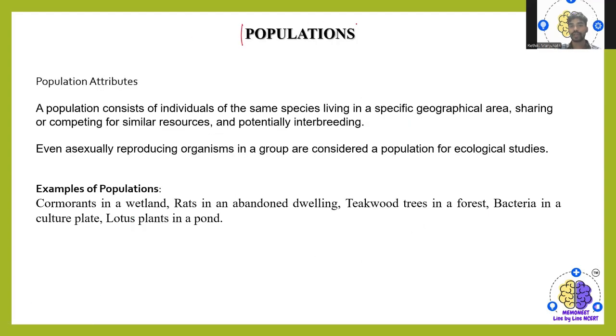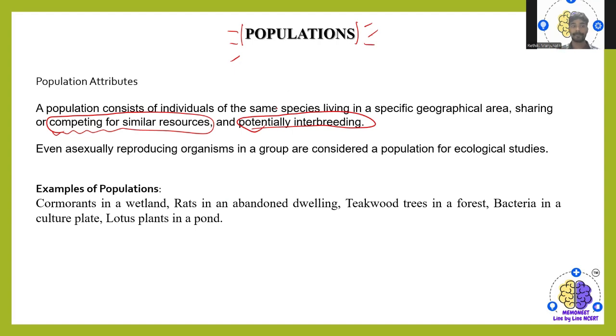So what do you mean by population here? The population consists of individuals of the same species living in a specific geographical area, sharing or competing for similar resources and potentially interbreeding.